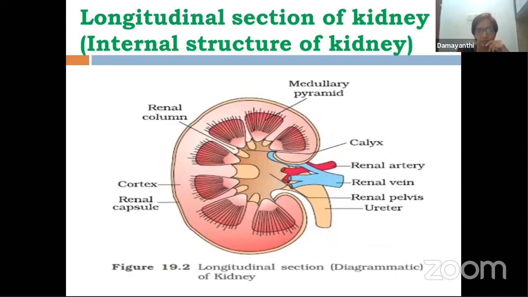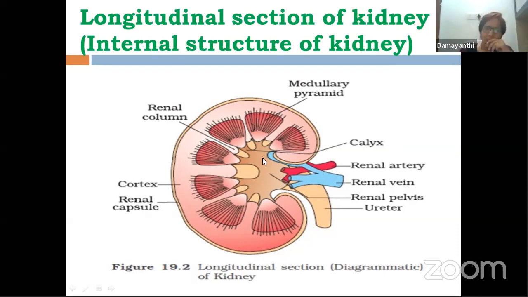So here we can see, once again in another renal pyramid, this is renal papilla opening into a very short tube. This short tube is minor calyx. All these minor calyces join together to form this bigger tube, which is called major calyx.